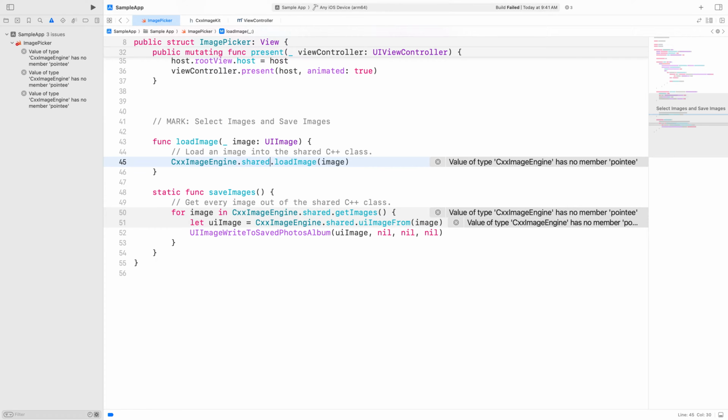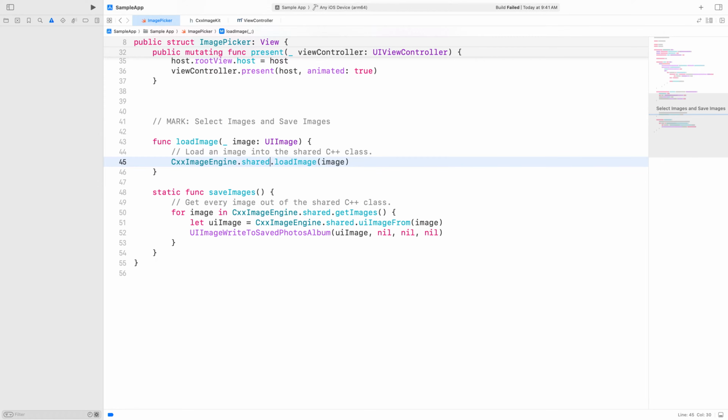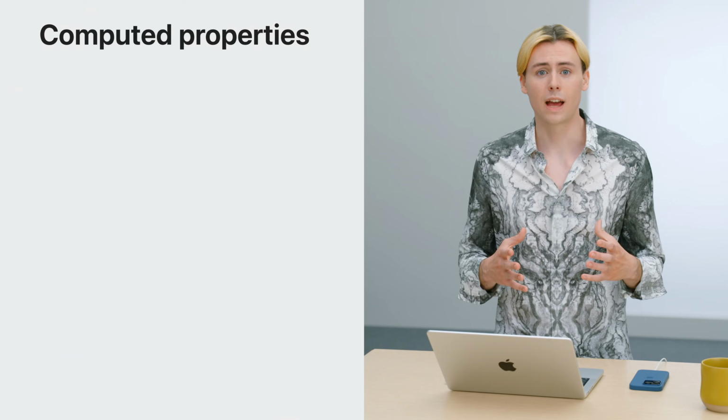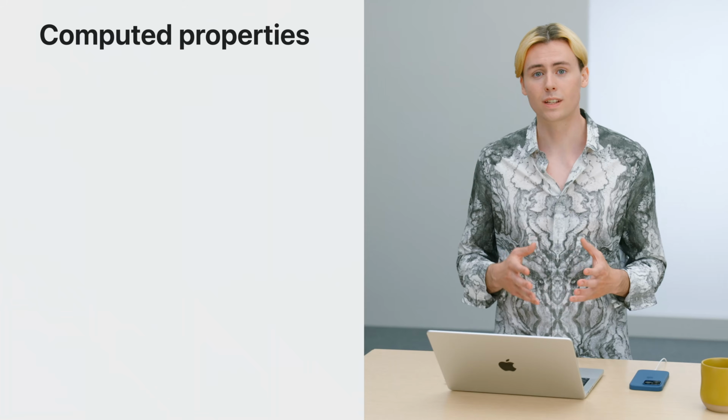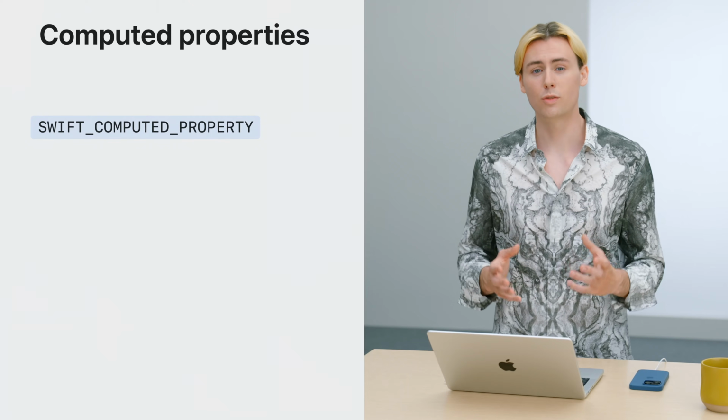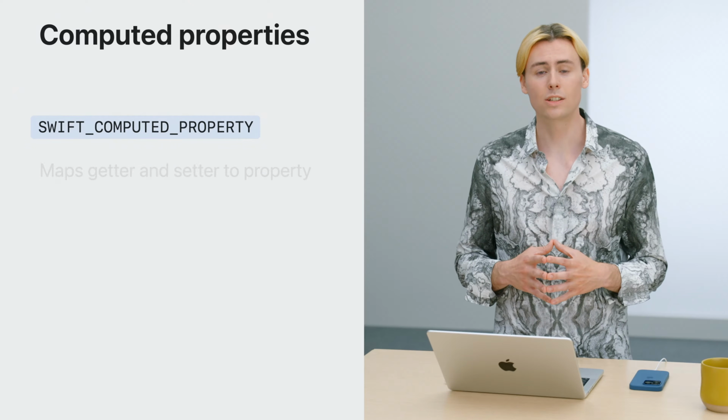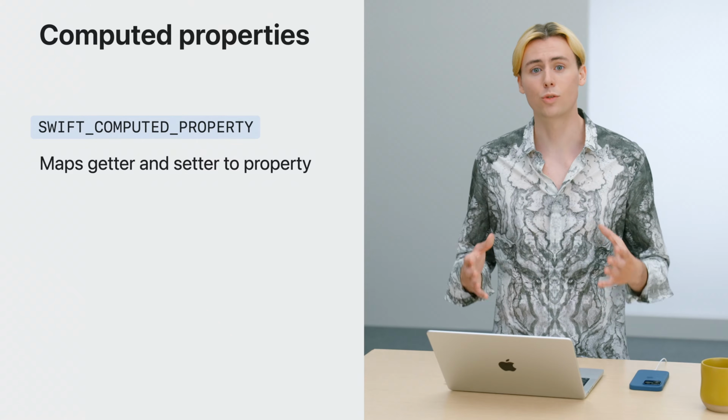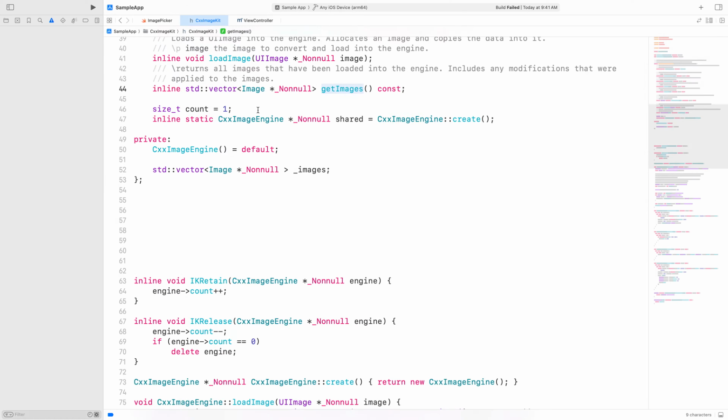There's one last thing that I can do to make this C++ API feel right at home in Swift. Here in the for loop, I'm calling getImages. Defining a getter and setter like this is a fairly common pattern in C++, but it doesn't feel very natural in Swift. To make this feel a bit more native in Swift, I can use another annotation from Swift/bridging. The Swift computed property attribute can be applied to a getter and setter to map the pair into a Swift computed property. Let's go to our C++ header again to apply this annotation.